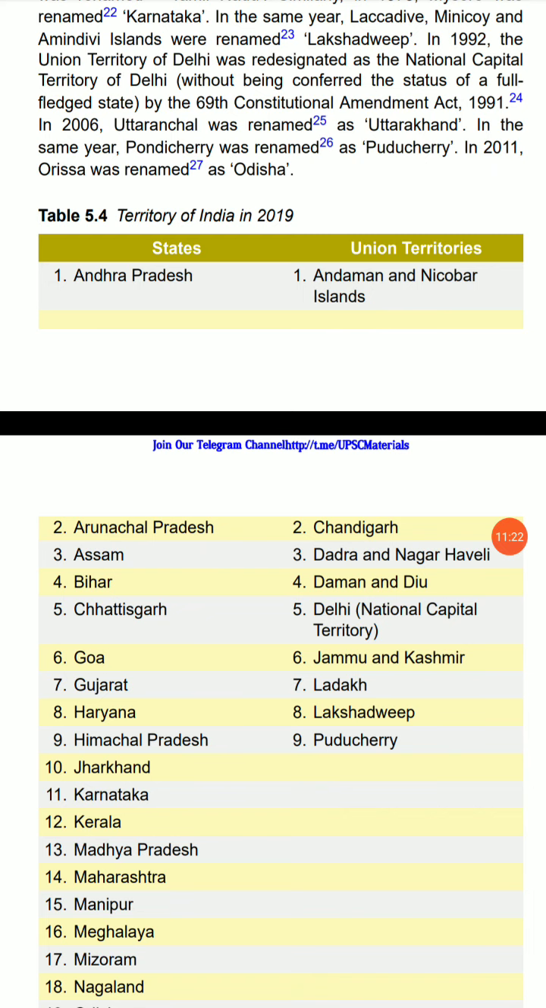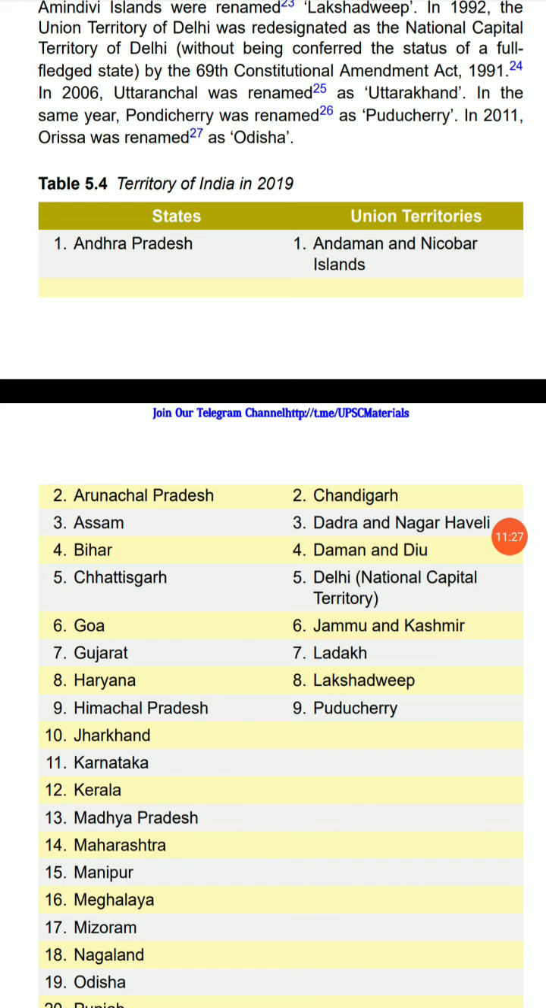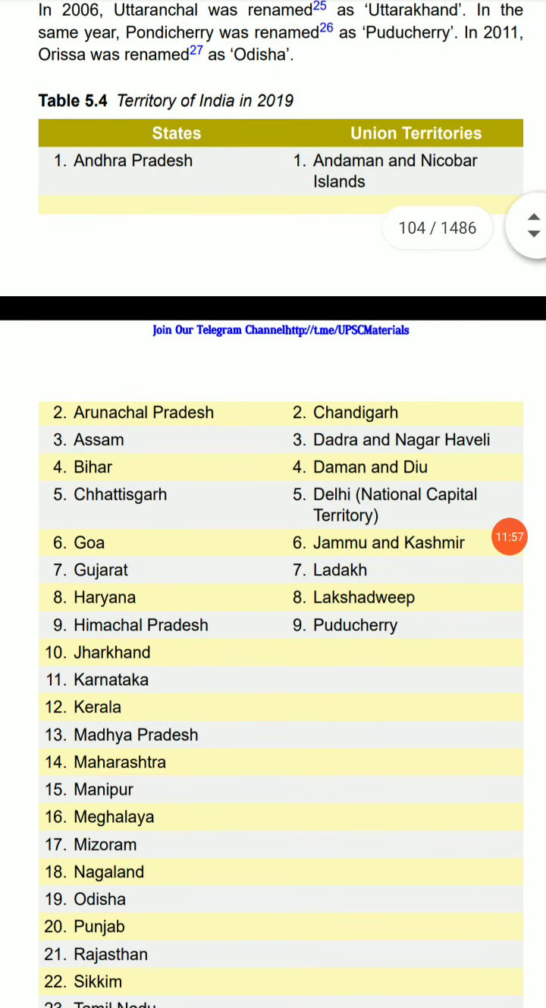Laccadive, Minicoy and Amindivi Islands were renamed Lakshadweep. In 1992, the Union Territory of Delhi was redesignated as the National Capital Territory of Delhi, without being conferred the status of a full-fledged state, by the 69th Constitutional Amendment Act 1991. In 2006, Uttaranchal was renamed as Uttarakhand, and in the same year, Pondicherry was renamed as Puducherry. In 2011, Orissa was renamed as Odisha.